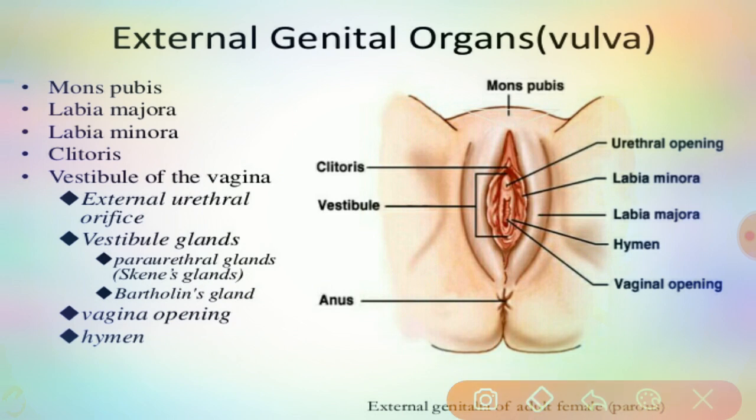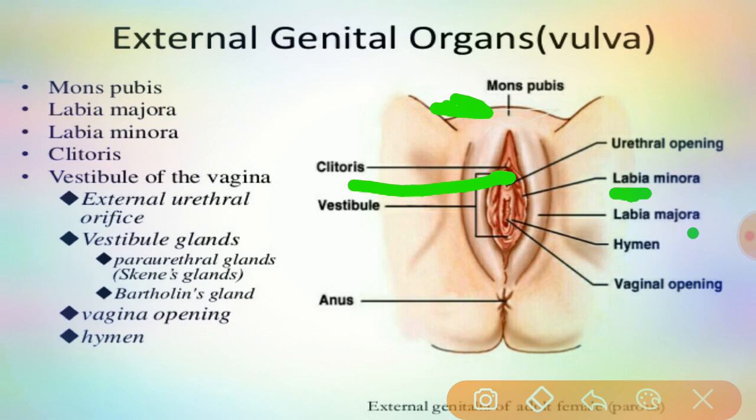See this picture. Here the external genital organs: the vulva, mons pubis, labia majora, labia minora, clitoris, and the vestibule of the vagina.